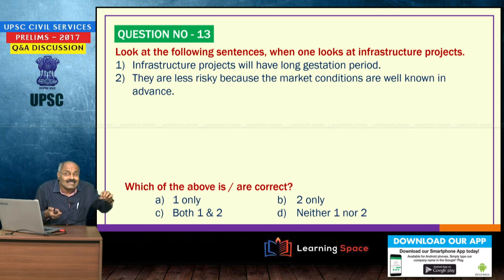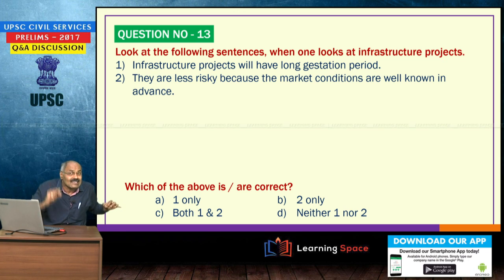Look at the following sentences. When one looks at infrastructure projects, infrastructure projects will have long gestation period. When the project is starting today, the time to produce the returns, or you can say the production capacity, this is gestation period. So, infrastructure projects have long gestation period. Absolutely correct. They are more risky.